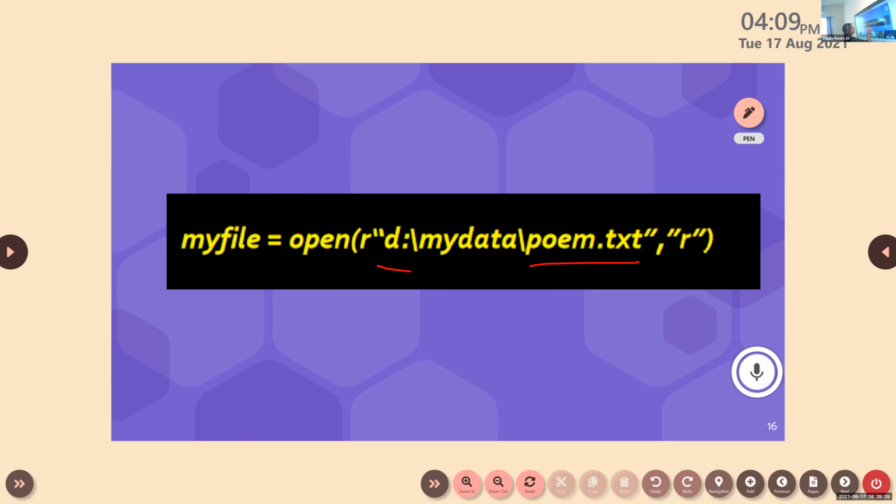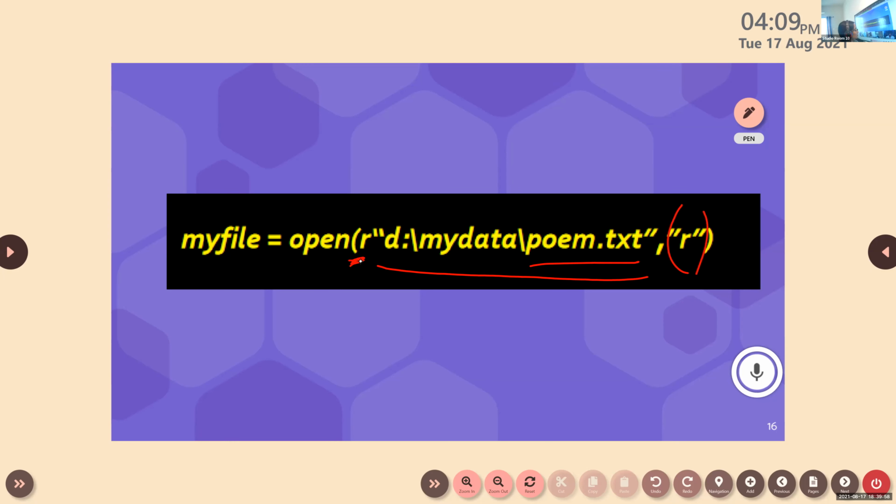This is the file path. Which file mode are we using, Krishna? Read. What is the use of this R? What is the role of this R? It will make...